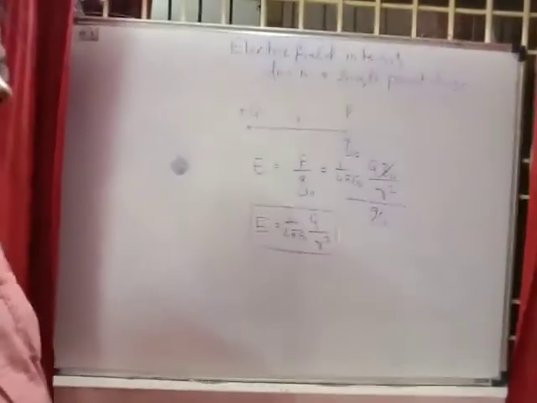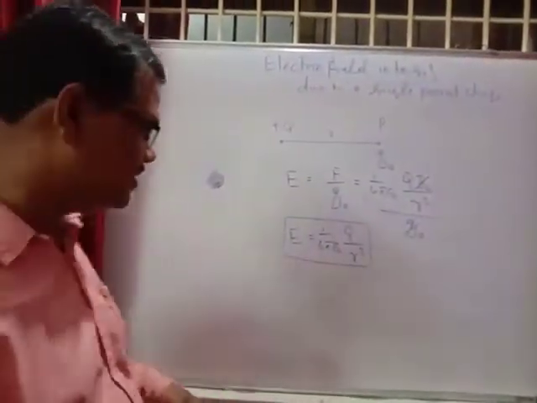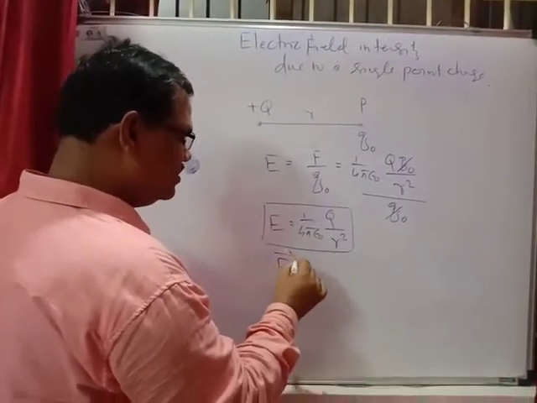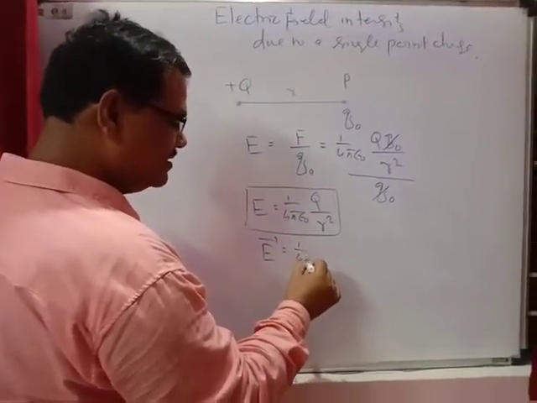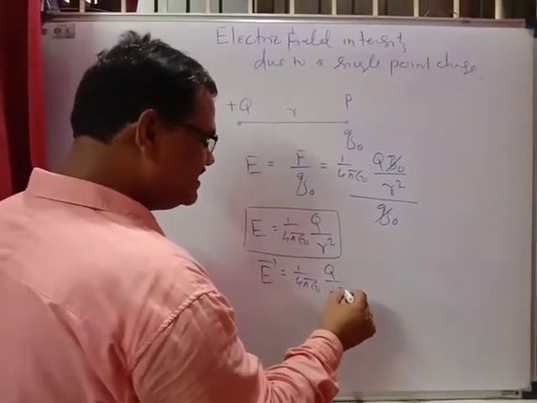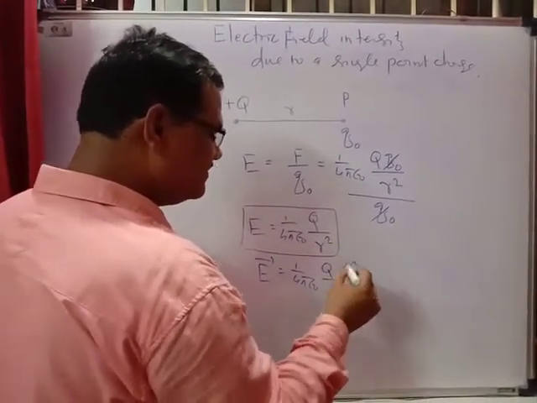If you give the vector notation, the electric field intensity E vector equals 1 upon 4 pi epsilon naught, Q upon R square, multiplied by R cap.